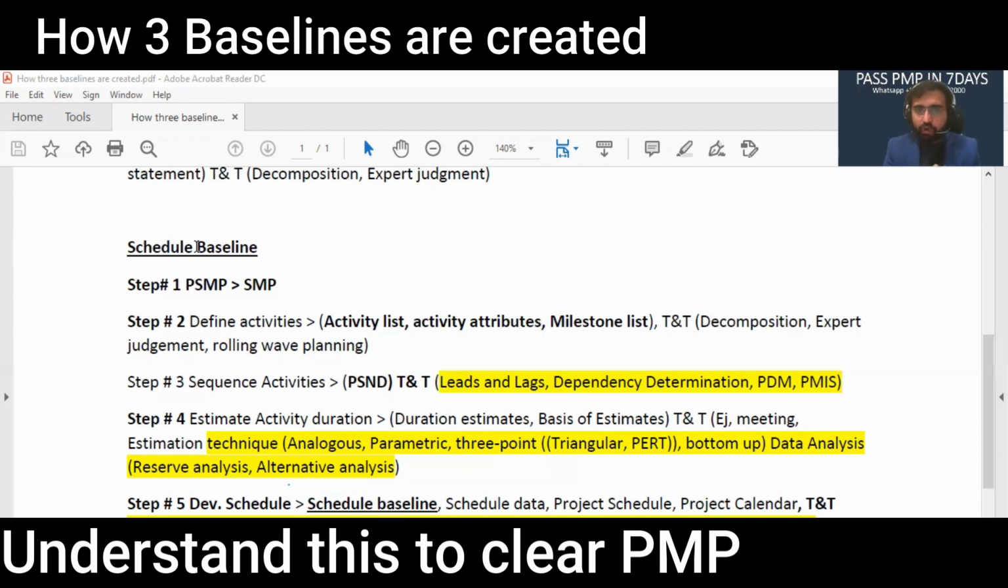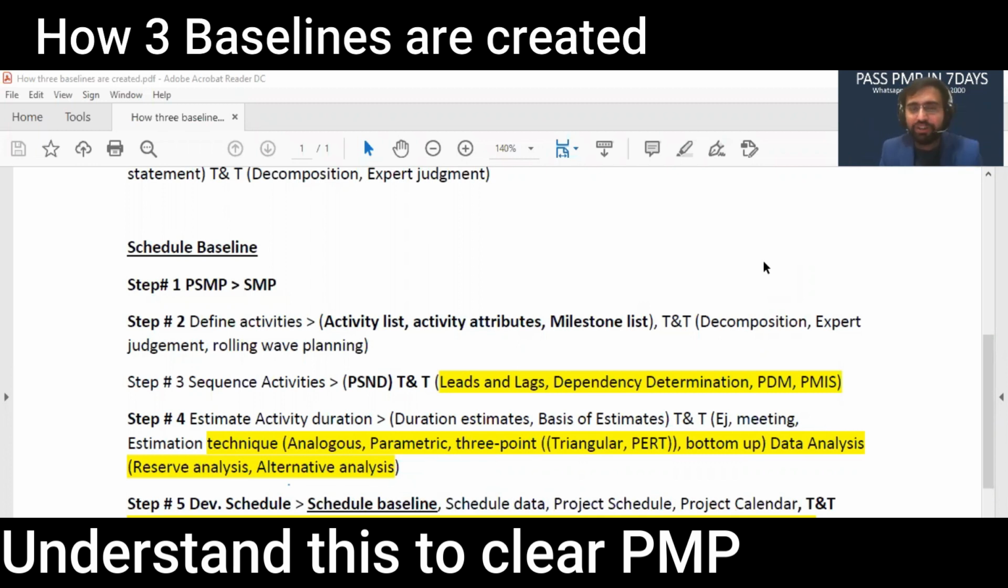Remember one thing more. Analogous came from analogy. You are basically comparing two things that you say are the same. For example, we have compared the project manager with an orchestra conductor, so it's the same analogy. So you have analogous estimation.